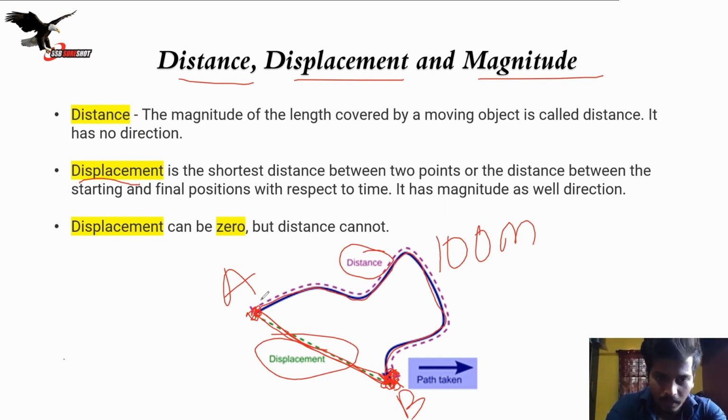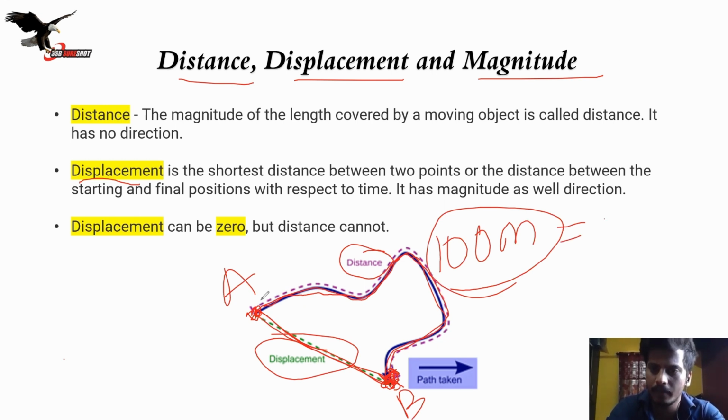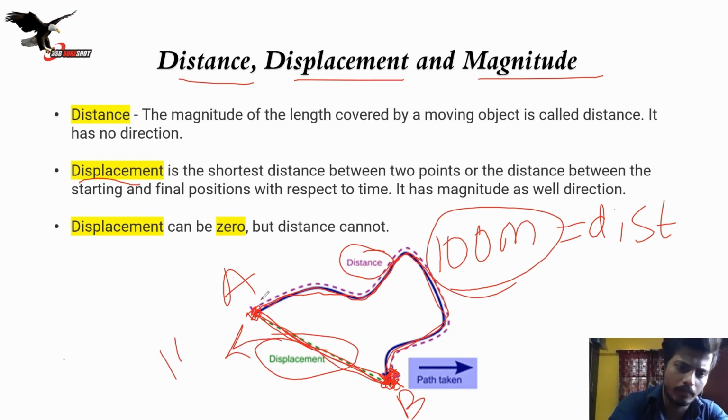Again, I'll tell you, the distance I travel, no matter from where I go, I reach the destination. The total distance which I have covered, suppose it is 100 meter, then 100 meter becomes the distance. Now, what is displacement? Displacement is the shortest path between the initial position and the final position you have reached. Suppose this is 10 kilometer. So this becomes your displacement.